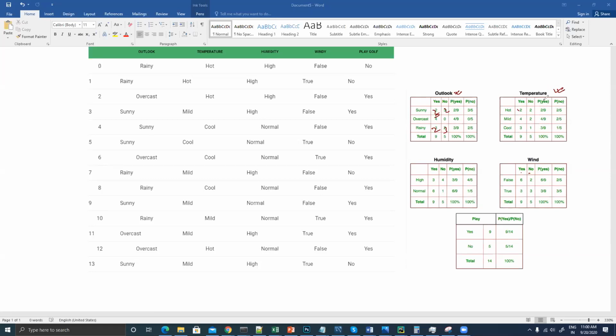So here in total, how many times are you playing golf, right? If I ask you a very simple question, just looking into this temperature table, just for this particular feature: what is the probability that you will say yes when the temperature is hot?